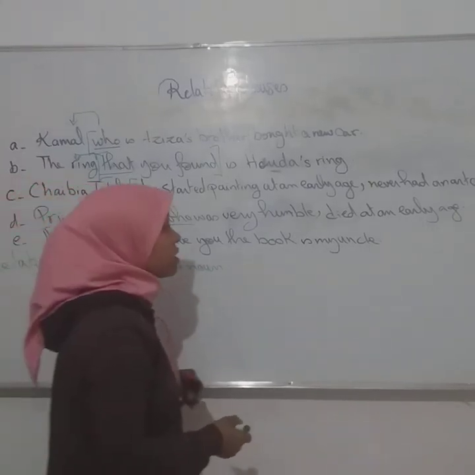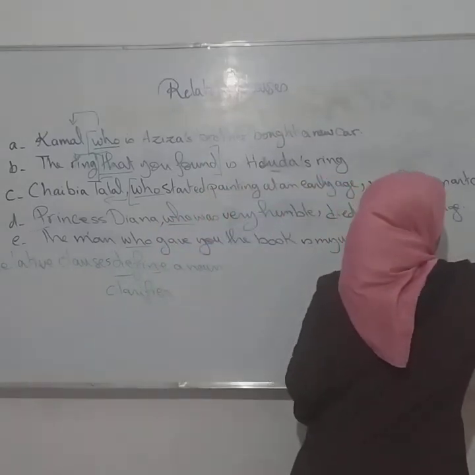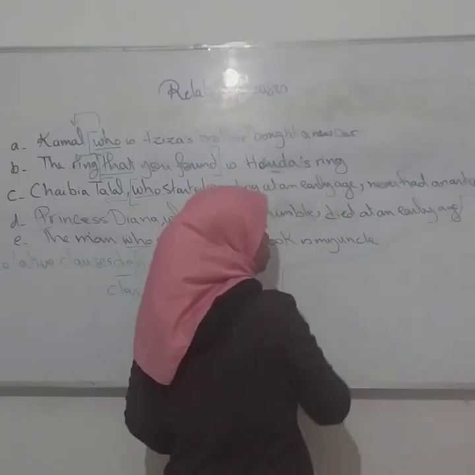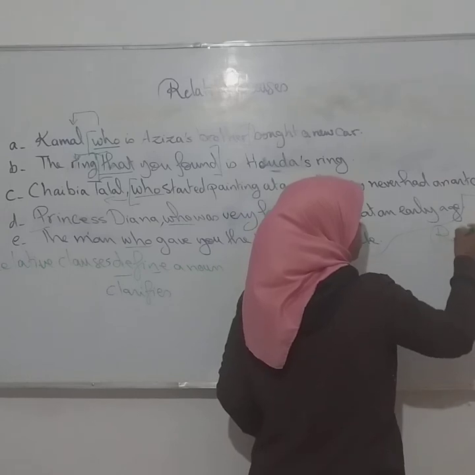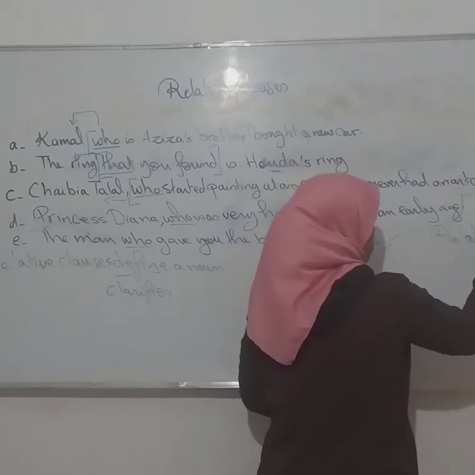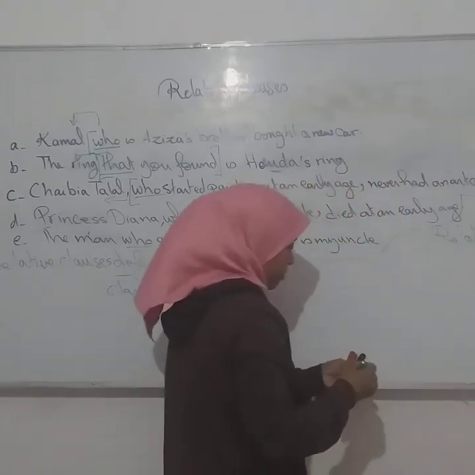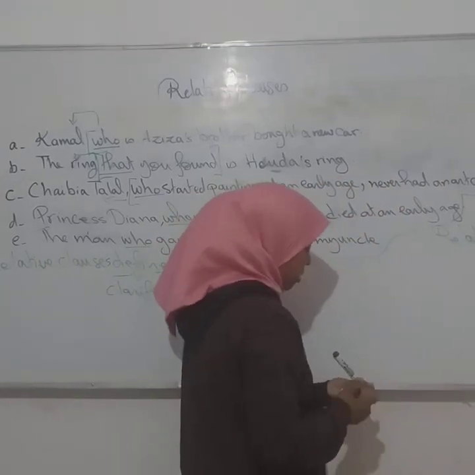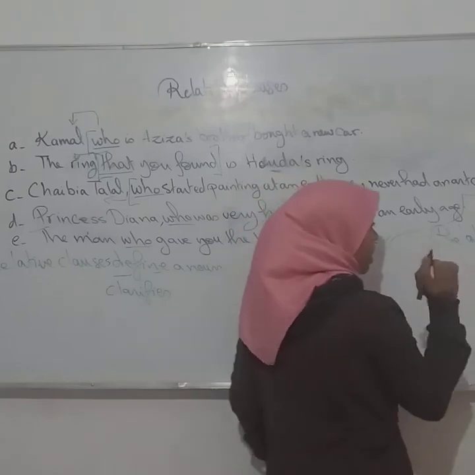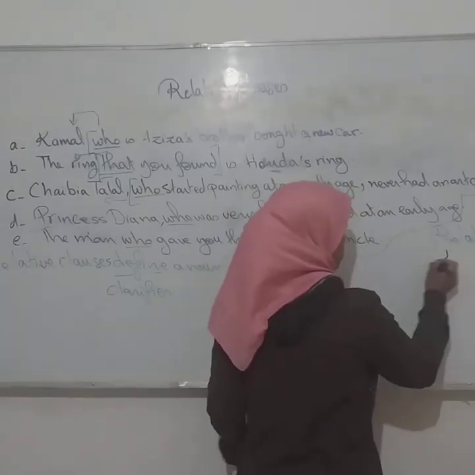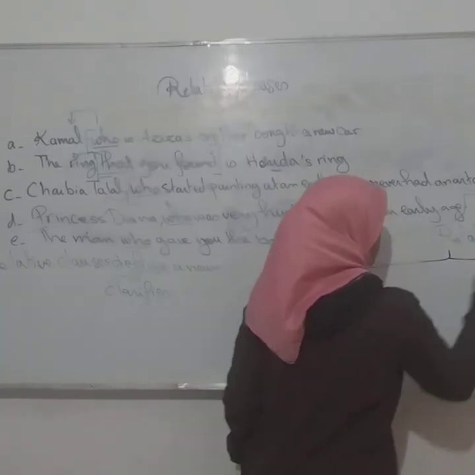So here we can say that when we talk about relative clauses, we have, let's change the pen. We have two types.